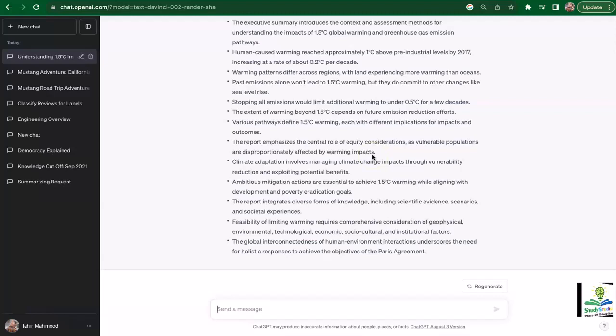One more thing I want to add here is that for anything that is available up to 2021, you can summarize entire books too. So for instance, I can ask it, write me a condensed summary of chapter 1 of Harry Potter and the Prisoner of Azkaban.